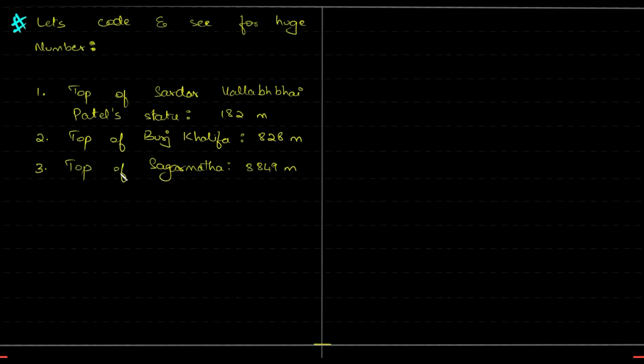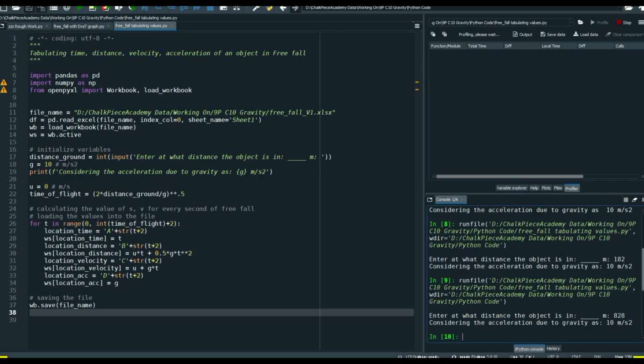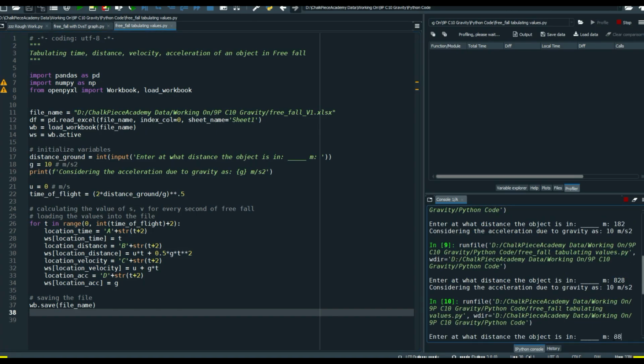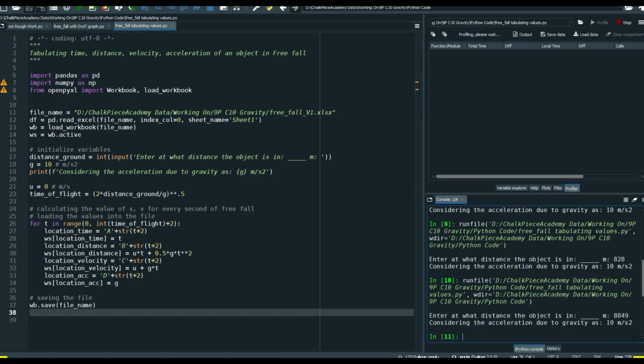And last, we have the top of Sagarmatha, that is your Mount Everest. So from the top of Everest, let's see what happens. How long will it take? Any guesses? Will it take more than a minute? What do you guys think? It is 8848, as of today 8849. Make your guess.